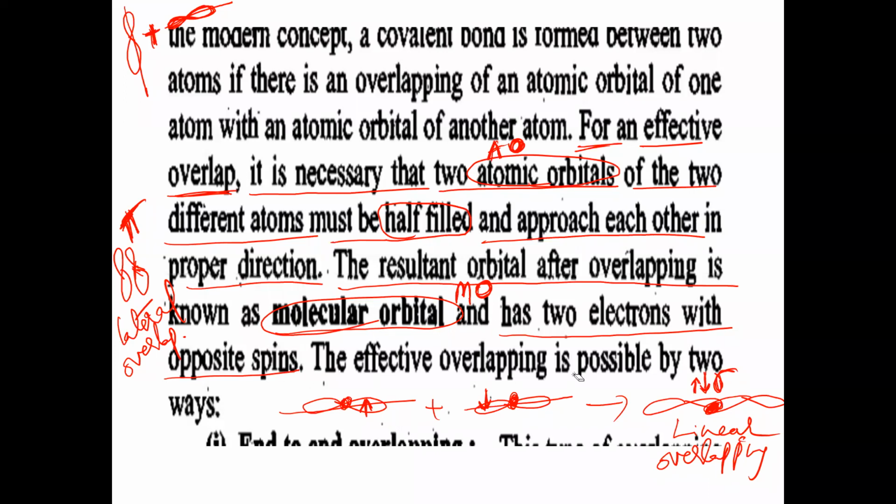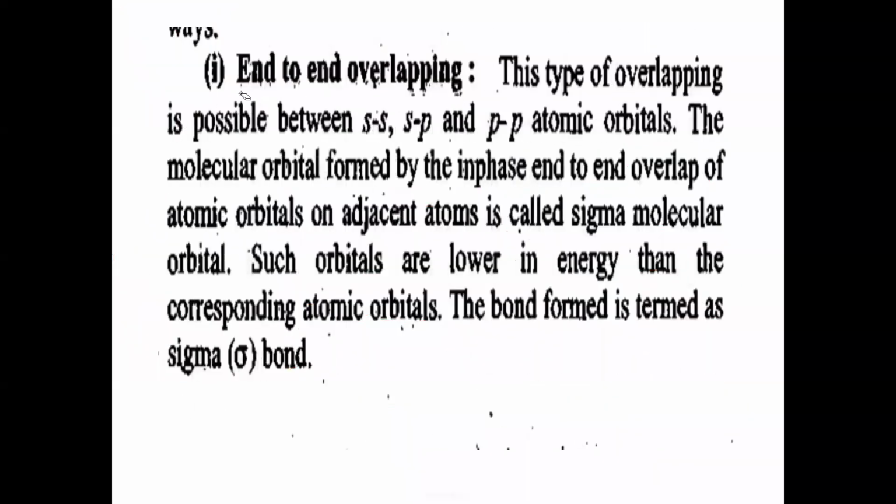The effective overlapping is possible in two ways. One is axial overlapping. The other is sideways overlapping, or lateral overlapping. The first one is end to end overlapping.